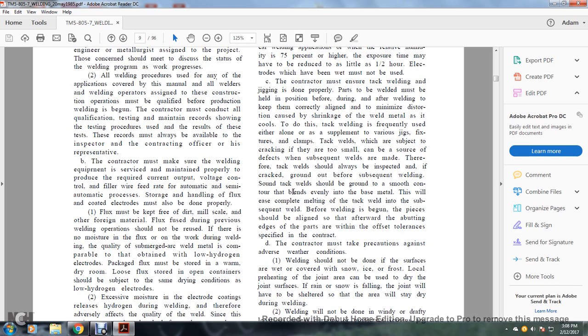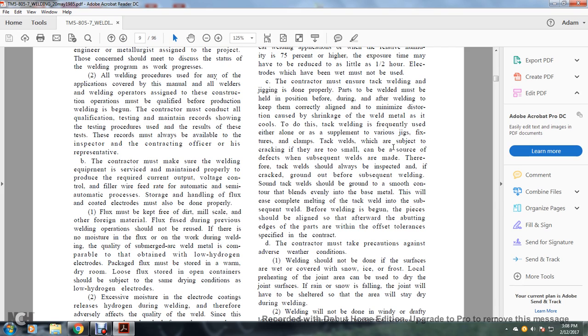The contractor must ensure that the tack welding and the jigging is done properly. The parts of the weld must be held in position before, during, and after the welding to keep them correctly aligned, to minimize the distortion caused by the shrinking of the welded metal. These are the tools to do this. Tack welding is frequently used either alone or to supplement various jigs, fixtures, and clamps. Tack welds are subject to cracking if they are too small, and so they can be a source of defective subsequent welds.